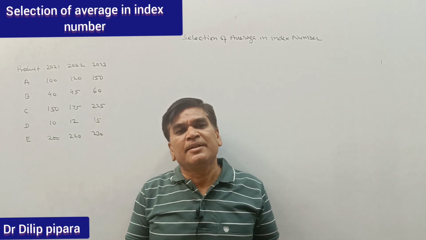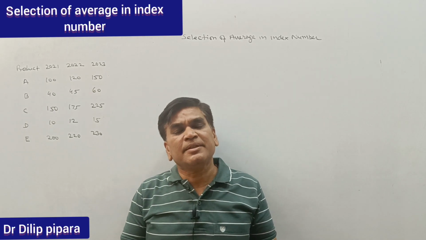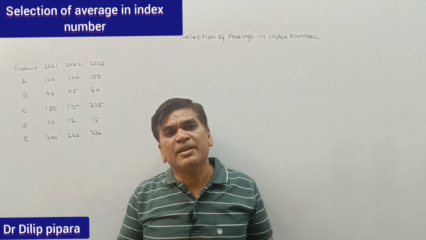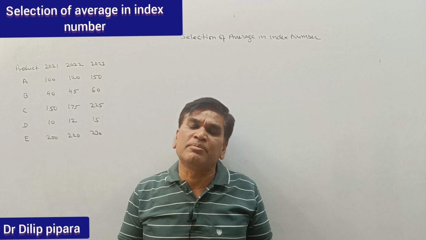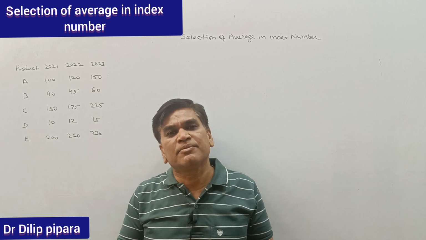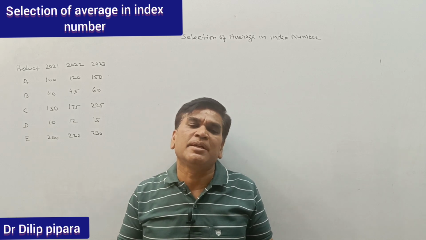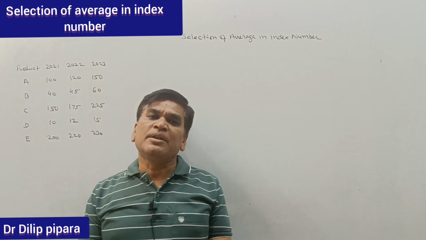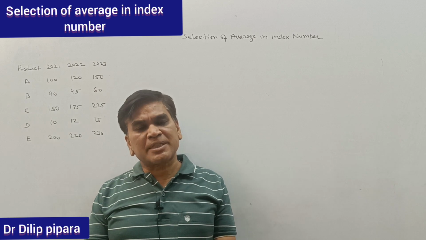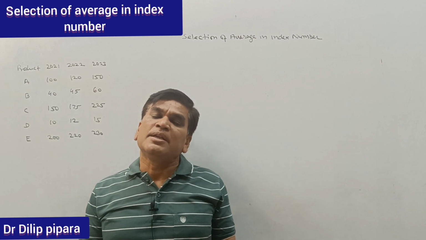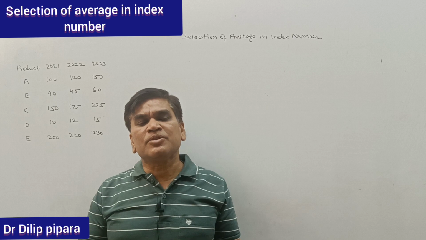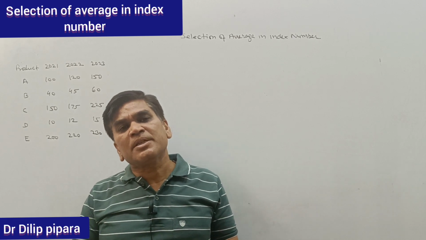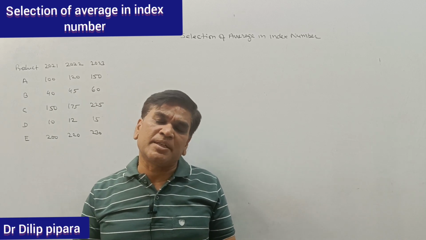Welcome once again. In index number construction, the selection of average is very important. We can use so many averages for constructing index numbers. Like we can use arithmetic mean to construct an index number. We can also use median for construction of index number, as well as the geometric mean is also useful for construction of index number. So there are many averages which can be used for construction of index number.